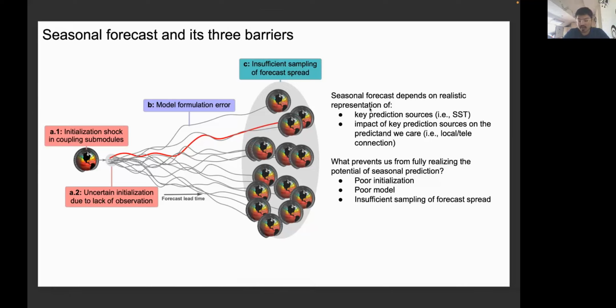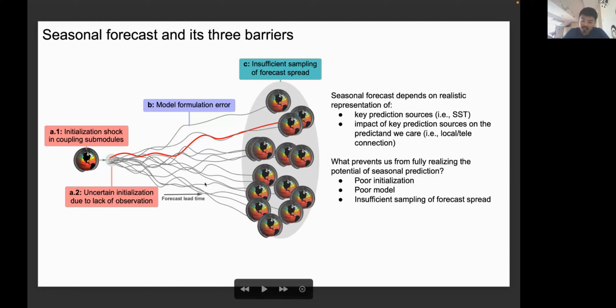A good seasonal forecast relies on the existence of key prediction sources, such as those variables that have low frequency, including the sea surface temperature, sea ice, and stratosphere. Then these key prediction sources may exert influences on the predictions that we care about, such as the local precipitation or temperature variation. But what prevents us from fully realizing the potential of seasonal prediction?